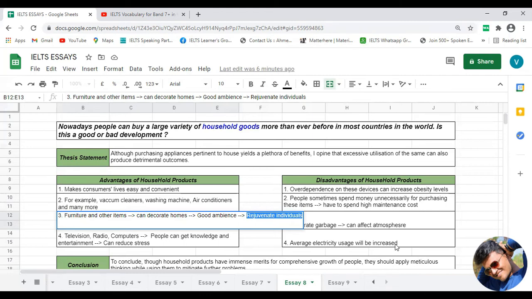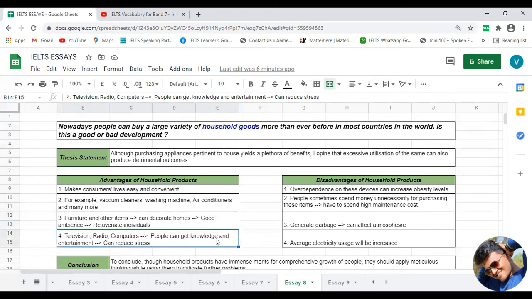Okay, so in that way also, you can consider this particular point as advantageous.